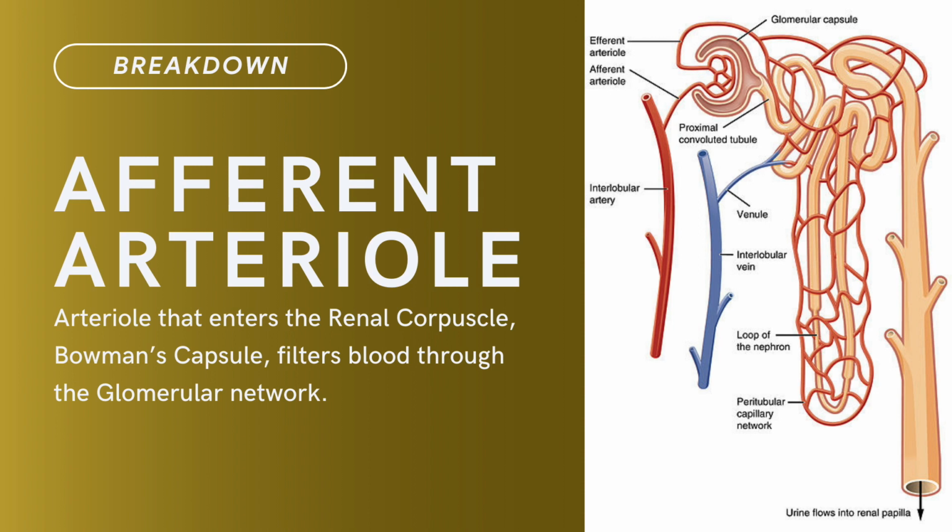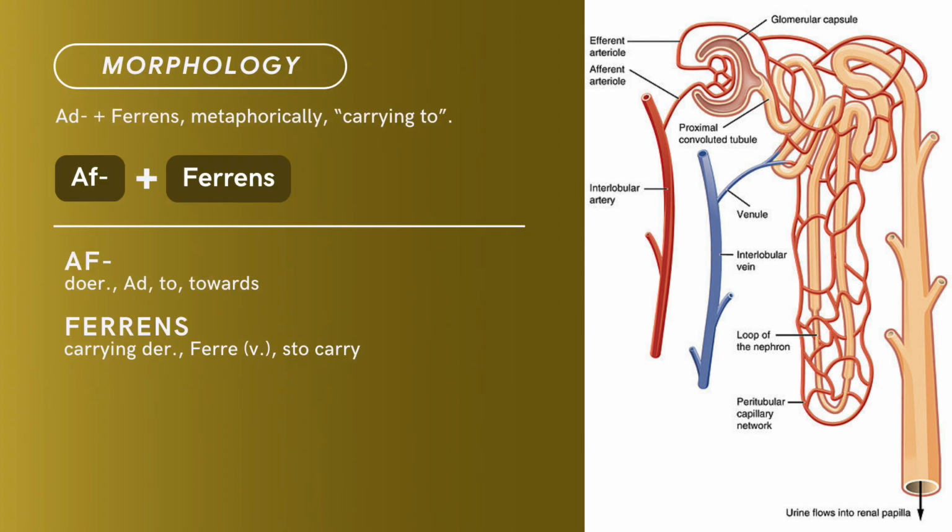Compound term: afferent arteriole. Brief definition: arteriole that enters the renal corpuscle, that is the Bowman's capsule, to filter blood through the glomerular network. Term morphology: compound of ad plus ferens, metaphorically meaning carrying to. Af is derived from ad, towards or to. Ferens, carrying, is derived from ferre, verb, to carry. There you have it, compound term: afferent arteriole.